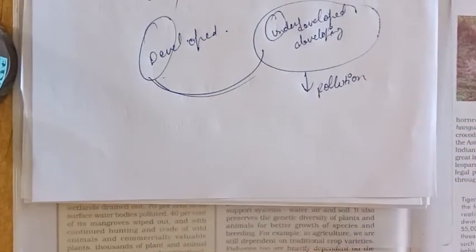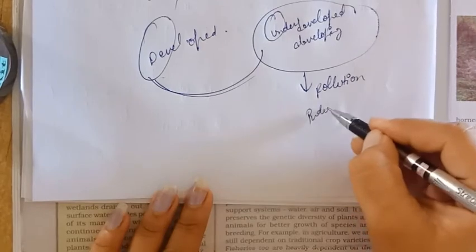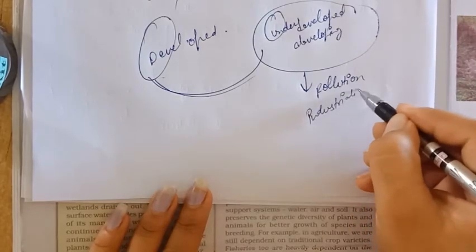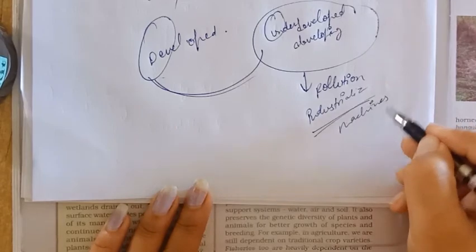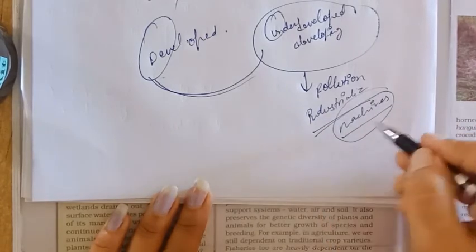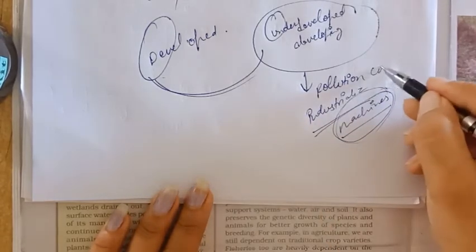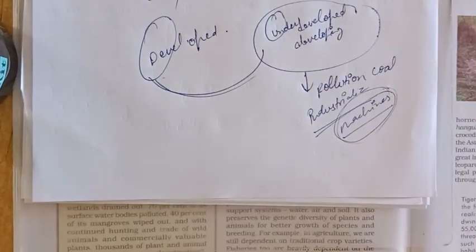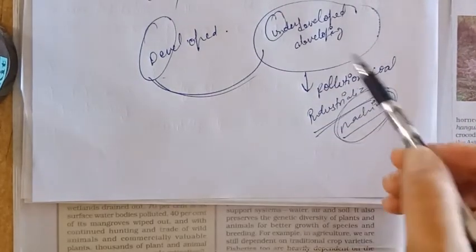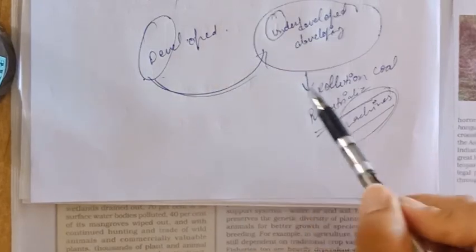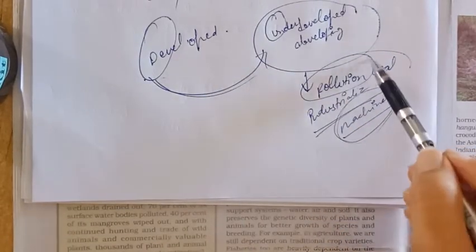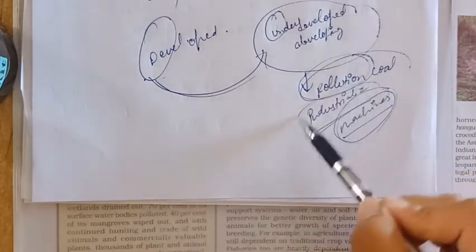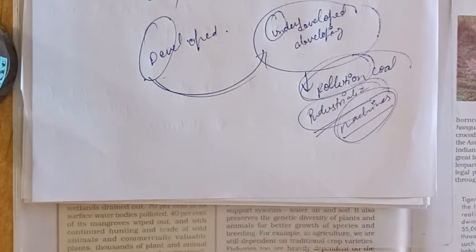As the underdeveloped countries are making more pollution as they are now industrializing, and the machines they are using use more resources like coal that produces a huge amount of pollution. So the developed countries are asking underdeveloped or developing countries to reduce their pollution, and if they want to reduce their pollution, they have to reduce the industrialization process.